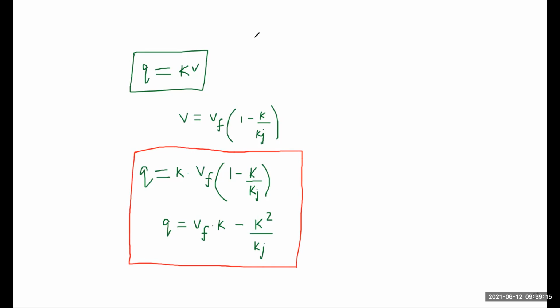If you observe here, q and k both are available. So we see the relationship between k and q is a parabolic relationship.